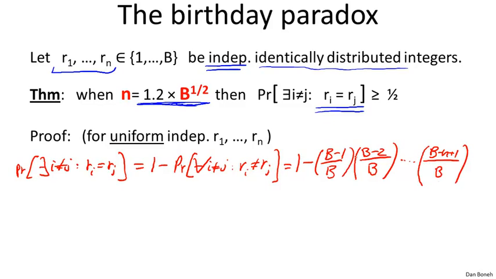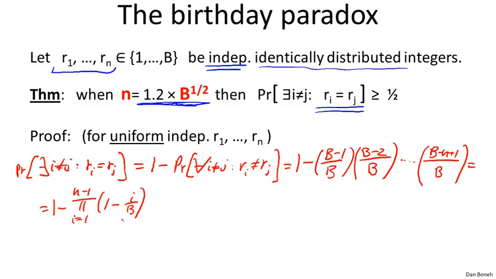Now you notice the reason I was able to multiply all these probabilities is exactly because the Ri's are all independent of one another. So it's crucial for this step that the Ri's are independent. So let me rewrite this expression a little bit. Let me write it as 1 minus the product of i goes from 1 to n minus 1 of (1 minus i over b). All I did is rewrite this as a big product as opposed to writing the terms individually.